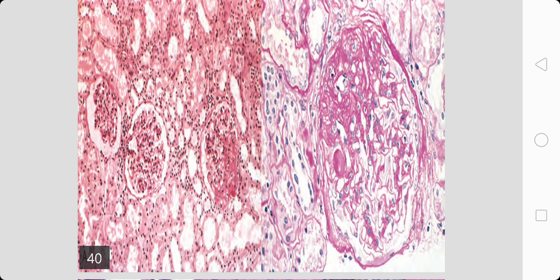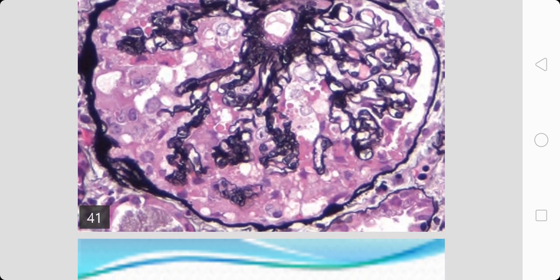You can see that not the entire glomeruli are involved, only a few foci, with sparing of a certain number of glomeruli, and even the glomeruli which are involved are not entirely involved, only a portion of the glomeruli. That's why it is known as focal segmental glomerulosclerosis. In the high power view, if you can make out, there are certain vacuoles. They are lipid deposition which appears in the form of small vacuoles.